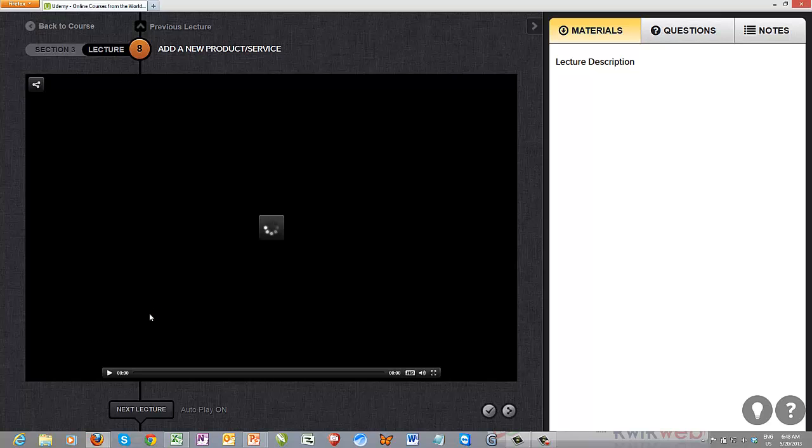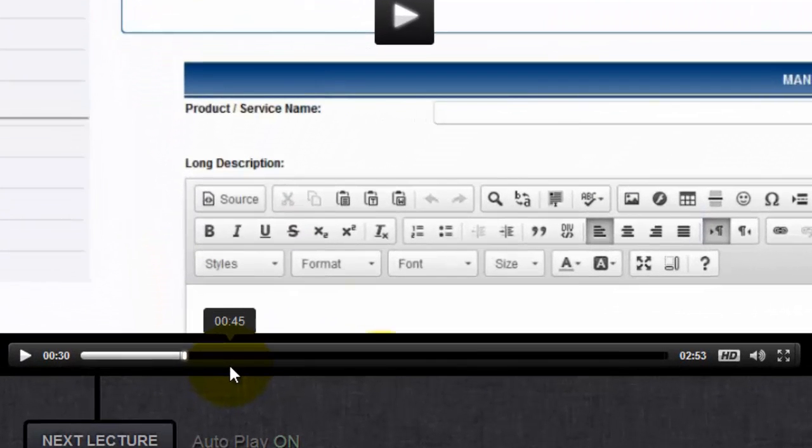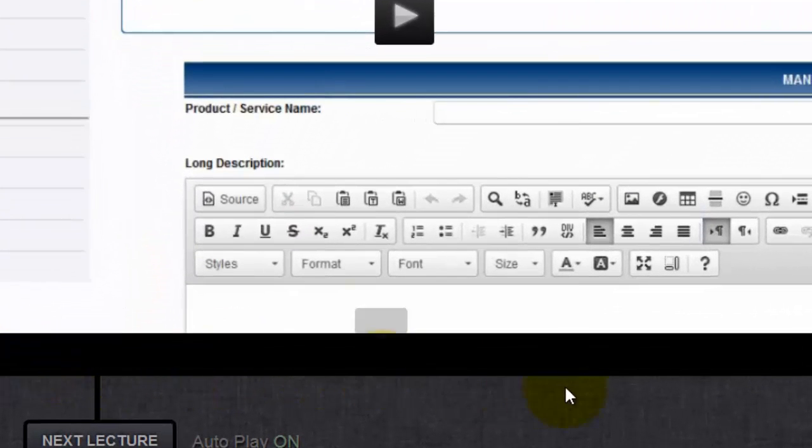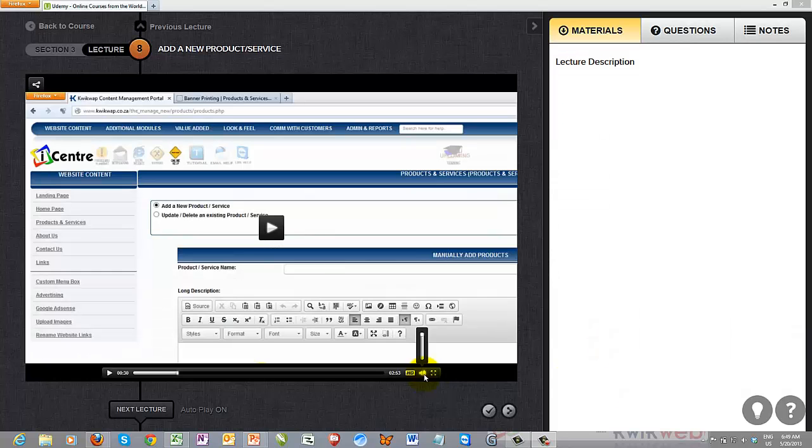If you then go to a lecture, you physically just click on it. It then opens up a screen and the video attached to that lecture will start playing. You will have full control. You can pause and play. You'll be able to increase or decrease the volume, and you can make the video full screen if you are battling to see what's on the screen.